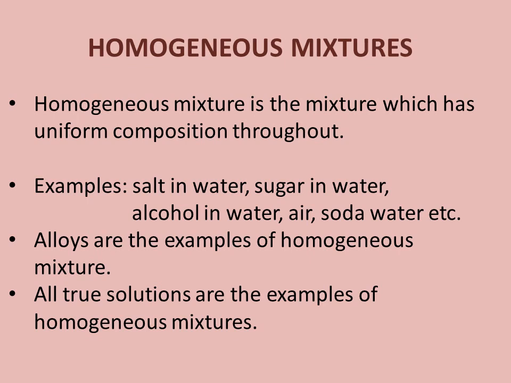Hence, a homogeneous mixture is the mixture which has uniform composition throughout. Just like how copper sulfate gets uniformly distributed in water to give a uniform blue color to the solution.